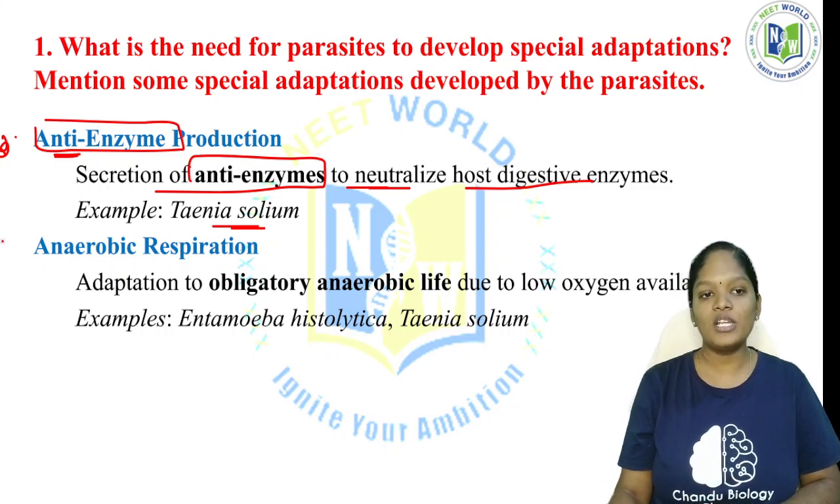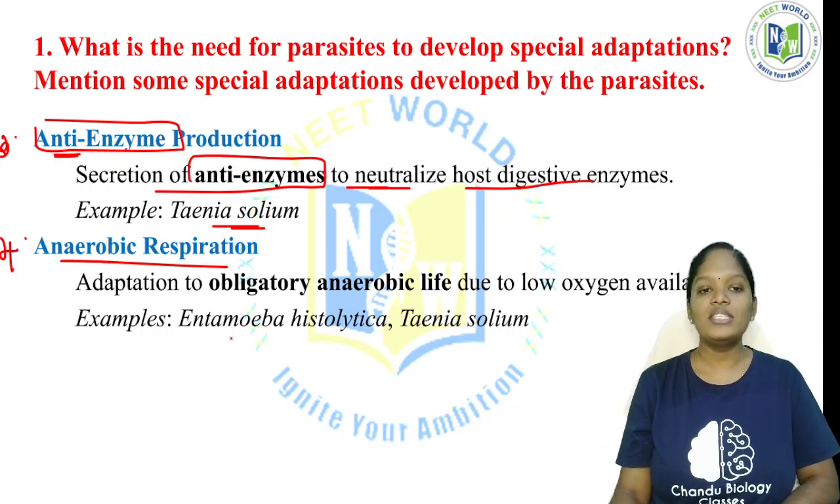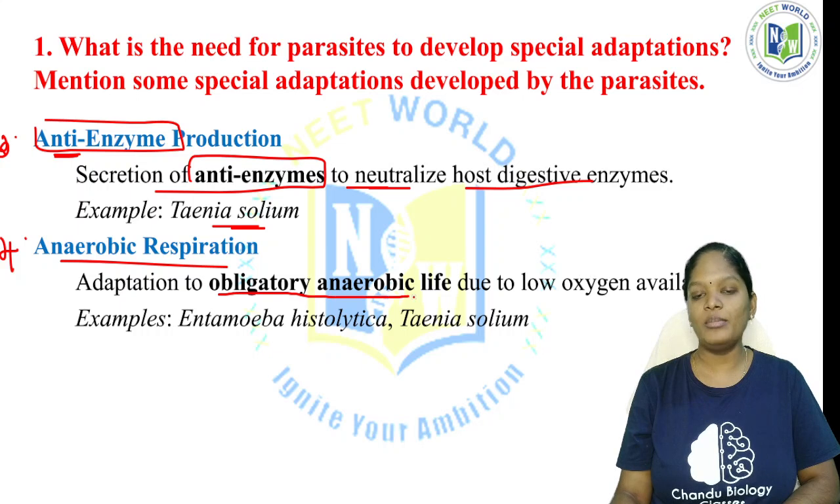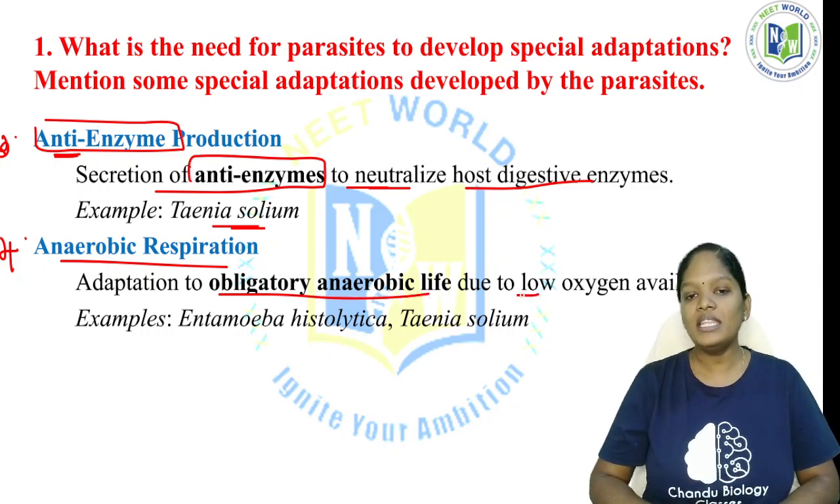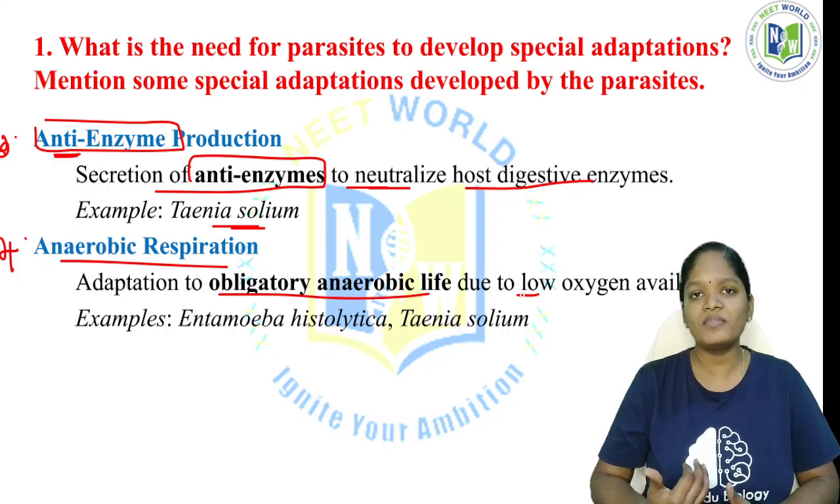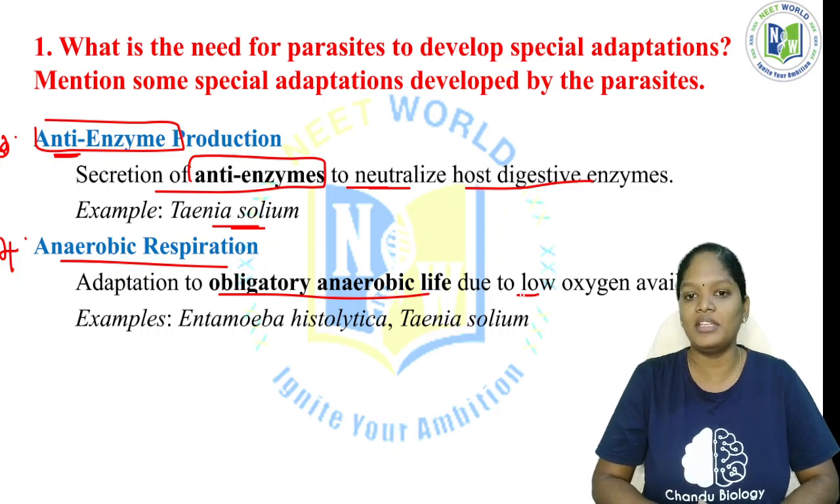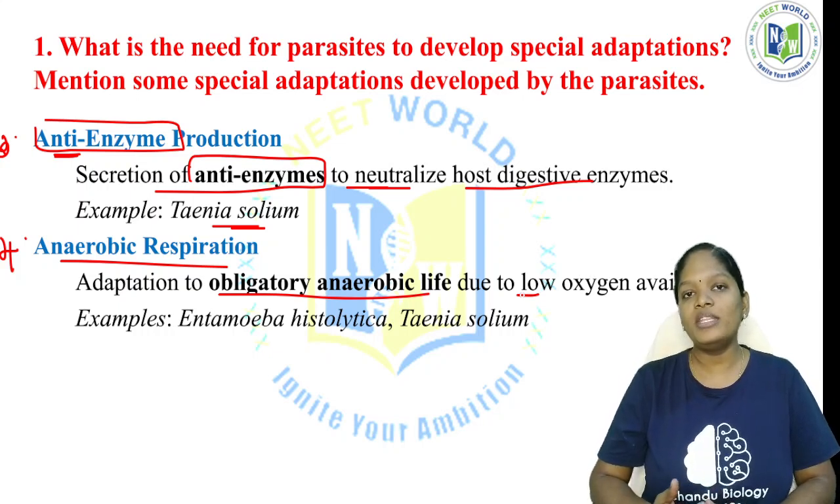The fourth special adaptation is anaerobic respiration. This is an adaptation to an obligatory anaerobic life due to low oxygen availability. Inside the body of the host, these worms don't have sufficient oxygen availability, so they adapt themselves to survive in anaerobic conditions, and it is obligatory in nature. We have two different types of anaerobes: facultative anaerobes and obligatory anaerobes.